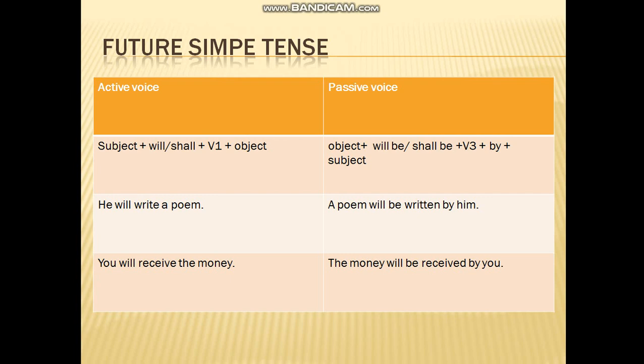Now let's do it in the passive voice, the same sentences. For that, what rules do we follow? Object plus will be or shall be, and we have third form of a verb, by, and subject. A poem will be written by him. The money will be received by you.